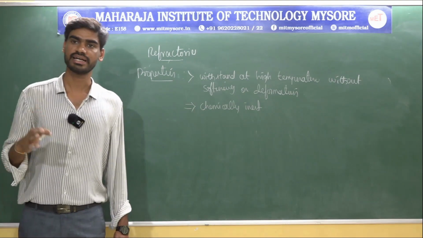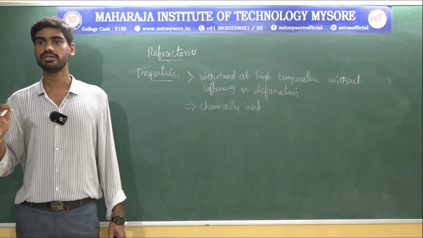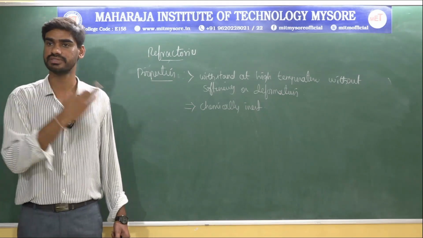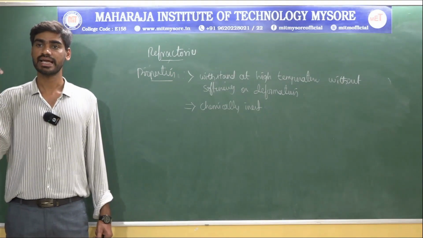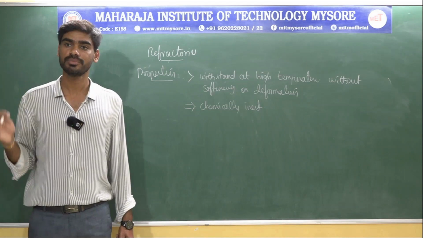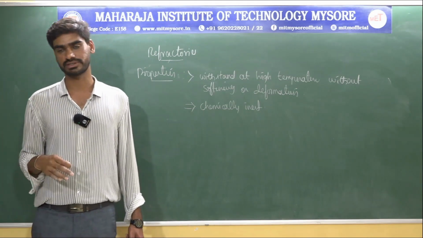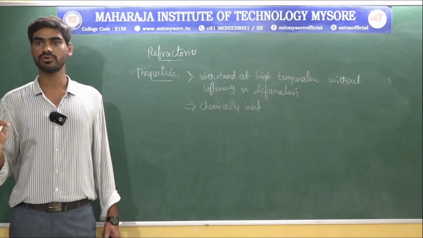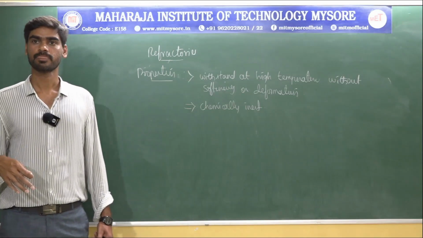So that means refractory materials, or refractories, are chemically inert, but we need to be very careful in selecting different types of refractories, as we discussed earlier. For example, an acid refractory such as silica brick should not be used in contact with an alkaline product and vice versa. So that's why we need to be very careful while selecting the different types of refractories.